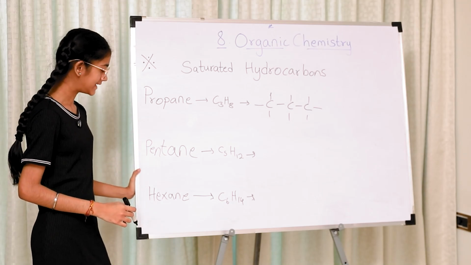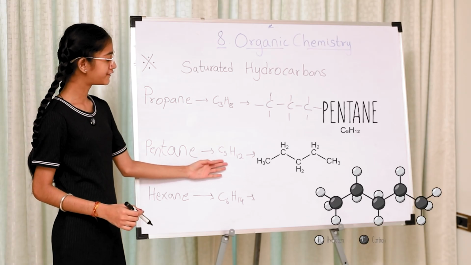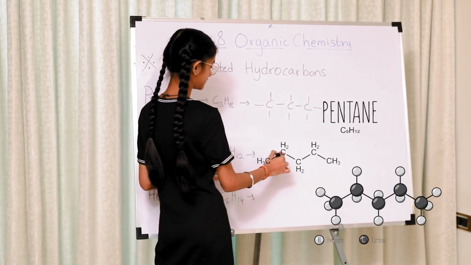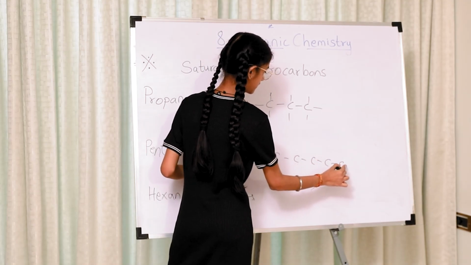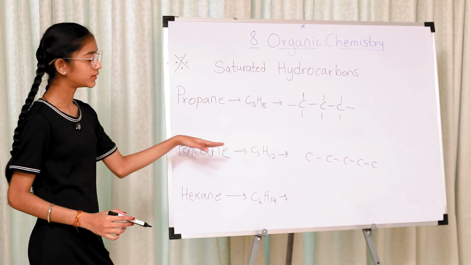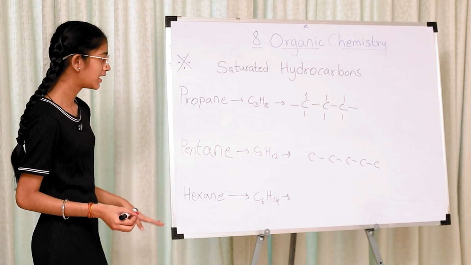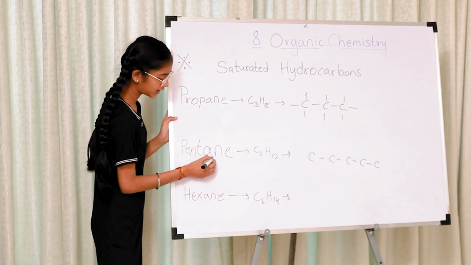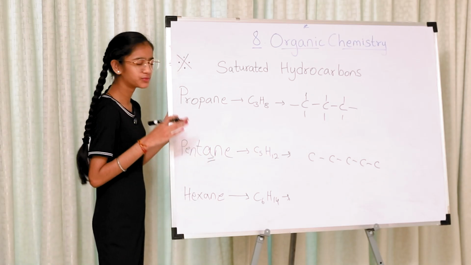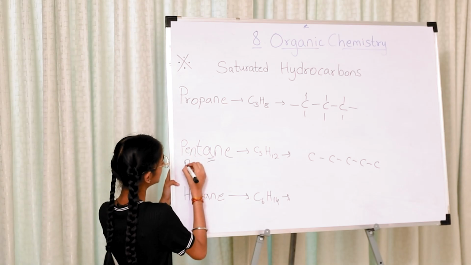Moving forward to pentane and hexane. Pentane, there are 5 carbon atoms. These are all with a single bond. Mind you, single bond. If there would be a double bond or a triple bond, it wouldn't have been pentane, it would have been pentene.